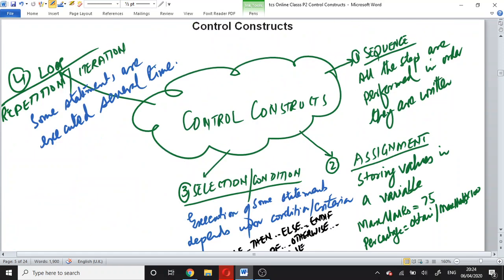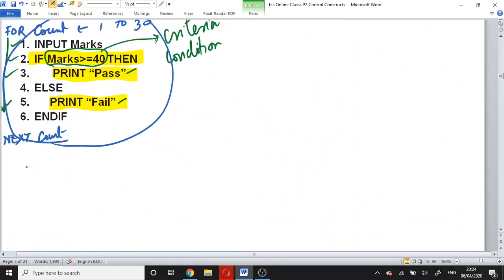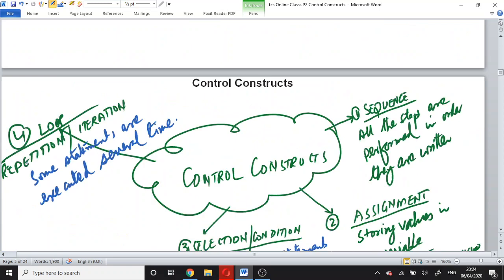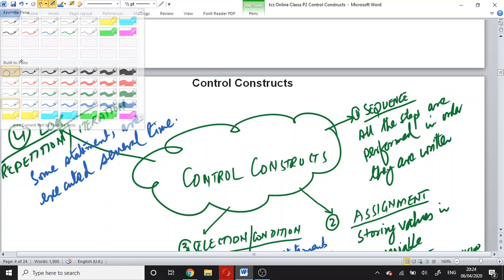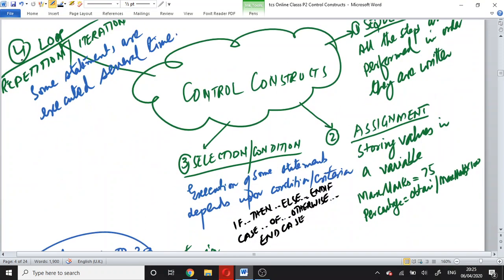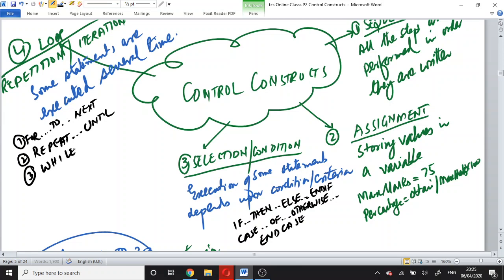Now we have three different types of repetition or looping structures. Number one, for, to, next. Number two, repeat, until. Number three, while, do, and while.